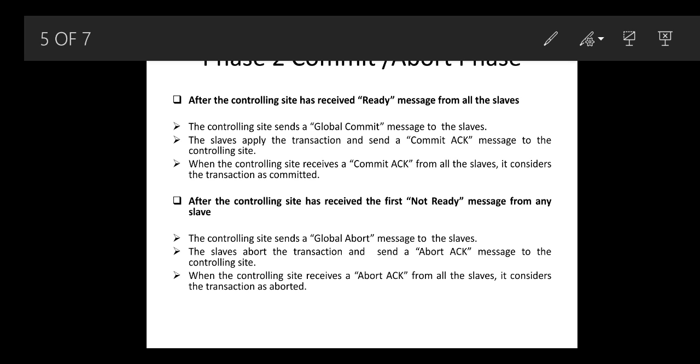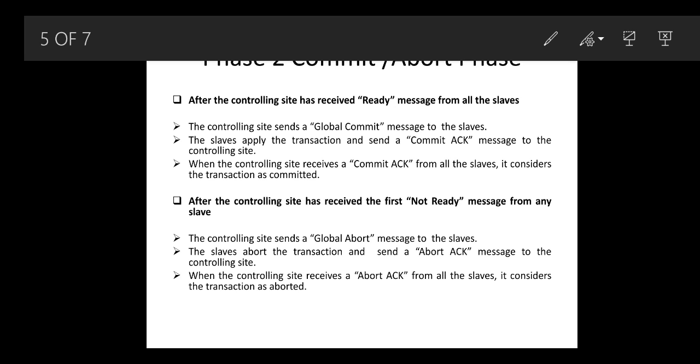Controlling site means the transaction manager site. And slaves means both the sites A and B that we have presumed earlier. When the controlling site has received the done messages from all the slaves, it sends a prepare message to the slaves, that means to both the slave sites A and B.